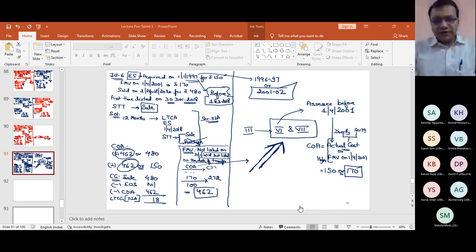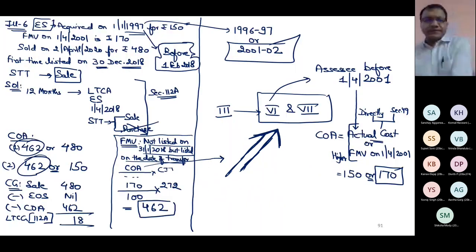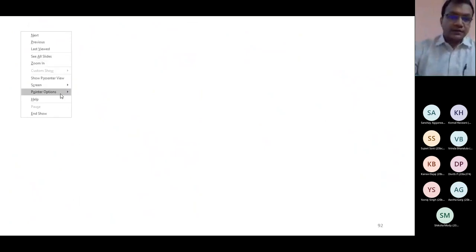Okay, two small illustrations and then 112A will be 100% over and we will end the lecture. You need to practice 112A with dedication. Illustration 7. Now these are the last two illustrations, 7 and 8.